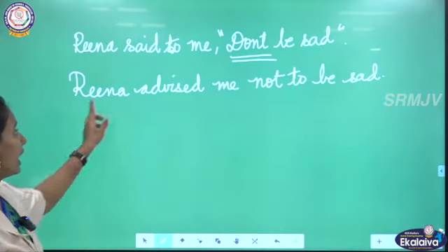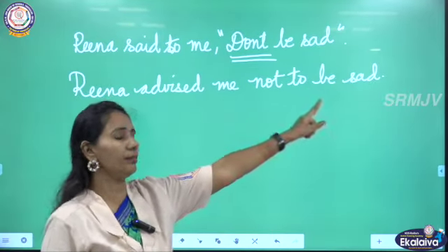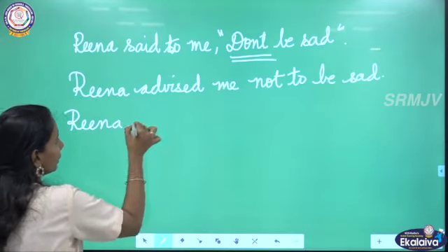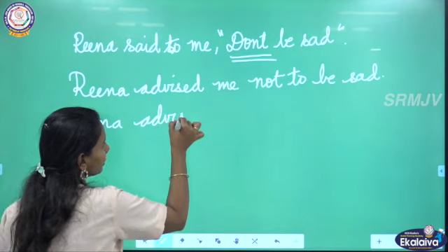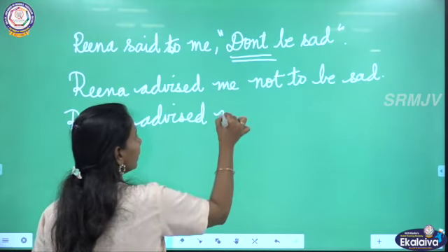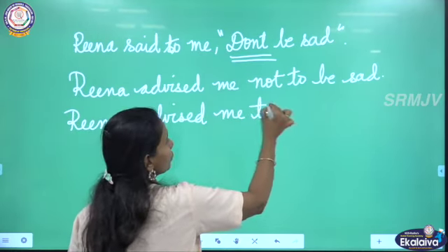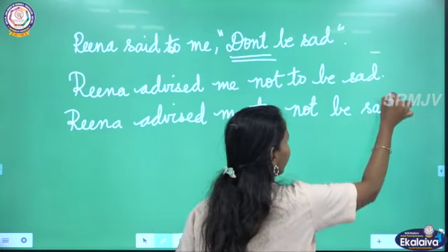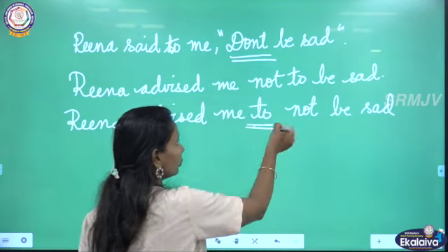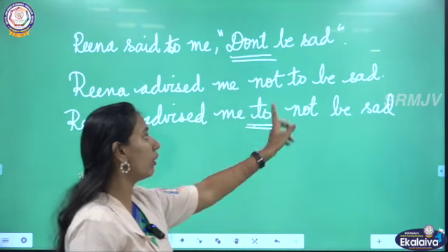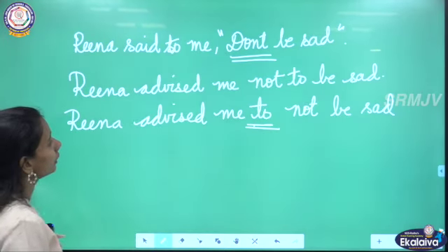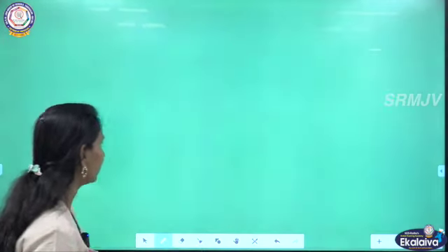Or you can write Reena advised me to not be sad. I'll write that also. Okay, last time I wrote all together. This time I am writing it separately so that you can understand. Reena advised me to not be sad. Either you can introduce this to here or after not. Okay, children? So that is all with the imperative sentences.